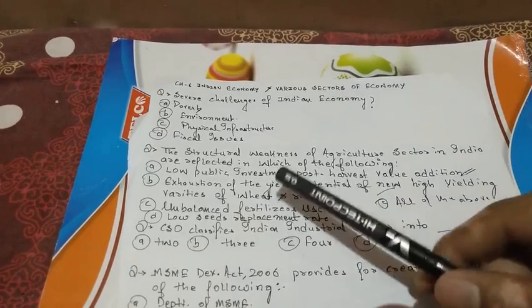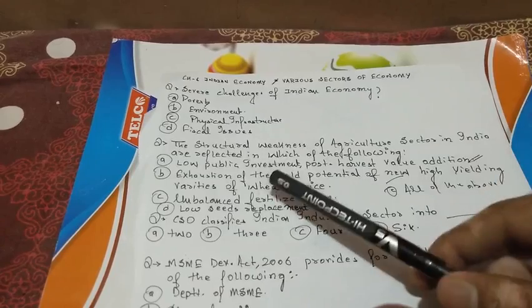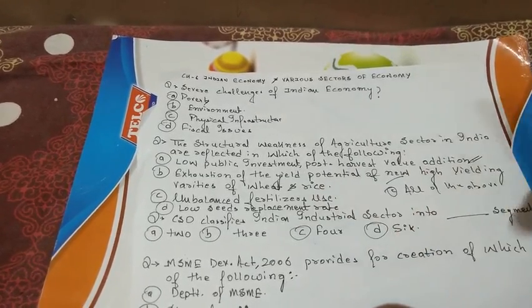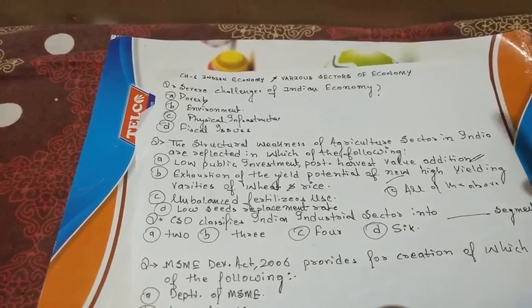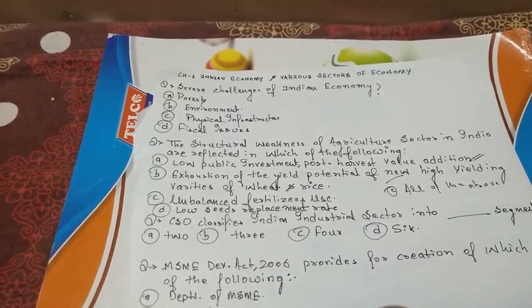Next question: the structural weakness of the agriculture sector in India is reflected in which of the following? The options are low public investment, post harvest value addition. Yes, there is low public investment in the agriculture sector. No one wants to invest in the agriculture sector, the reason being they are skeptical about whether they will get the return or not.